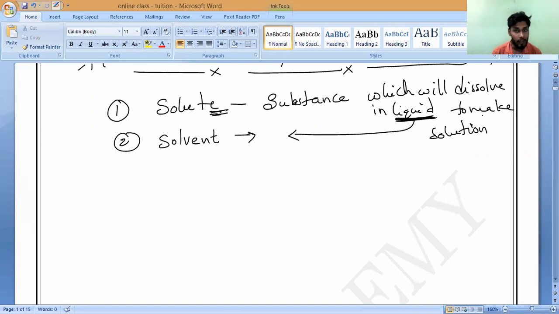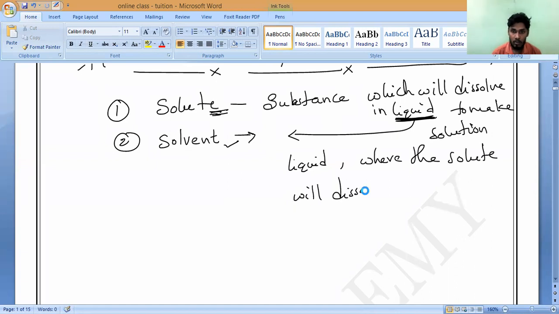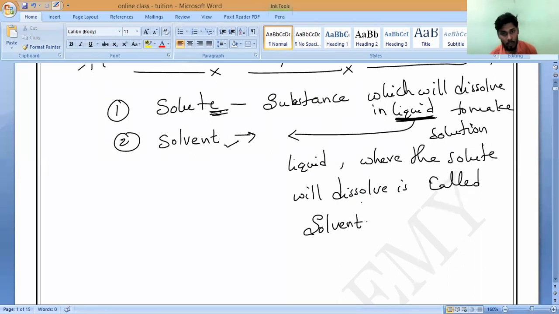The liquid where the solute will dissolve is called solvent.